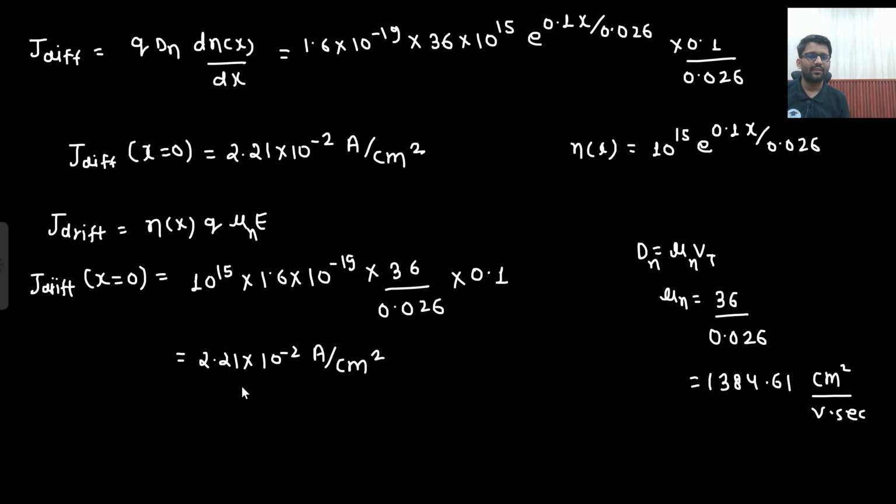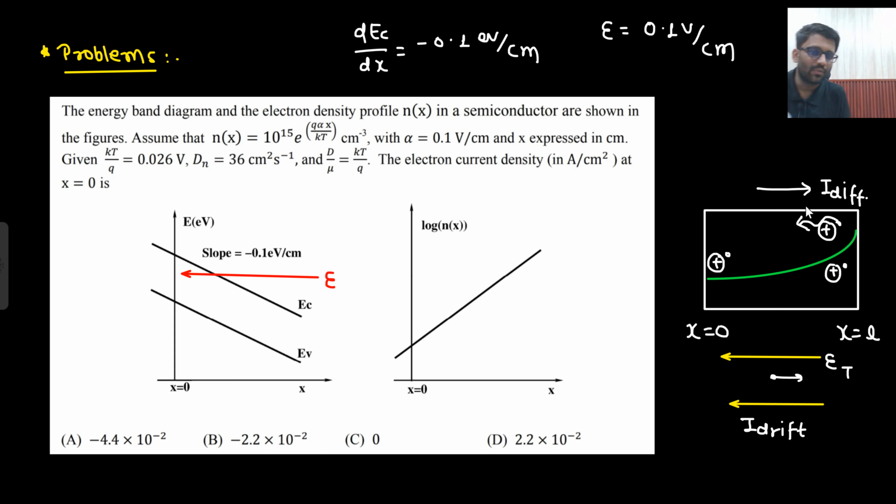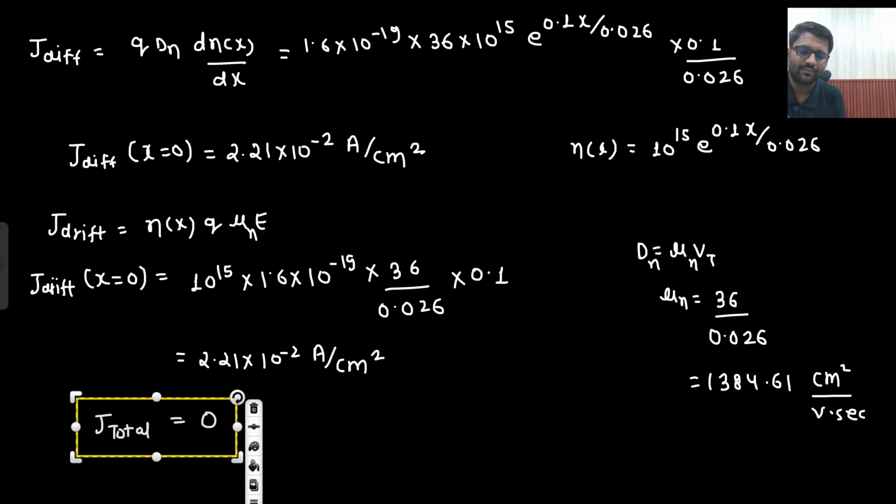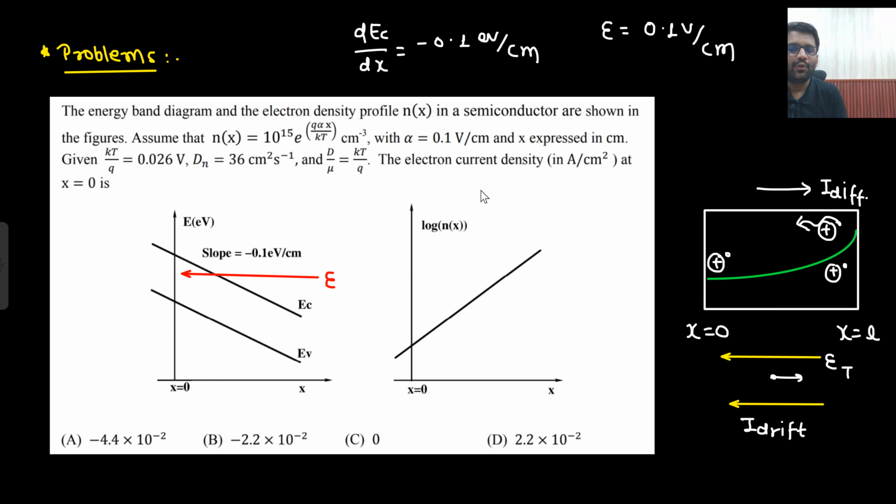Will you add them up? No. Why? Because what is your total current? Both are in the opposite direction and have the same magnitude. What does that mean? The total is 0. What do you understand from that? That means there is no applied battery, because if I had connected a battery, current would have surely flowed. So there was no battery actually.